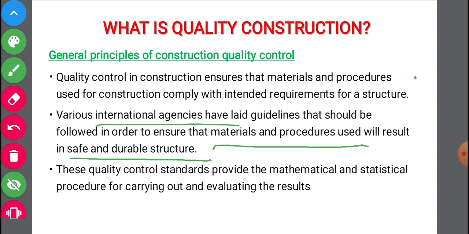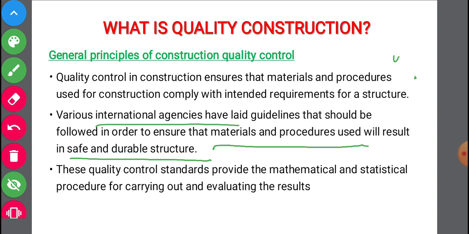These quality control standards provide the mathematical and statistical procedures for carrying out and evaluating the results. The guidelines given by some international agencies have to be followed. Those guidelines are for materials and processes: materials for their properties, and processes, meaning the process being used for the construction.